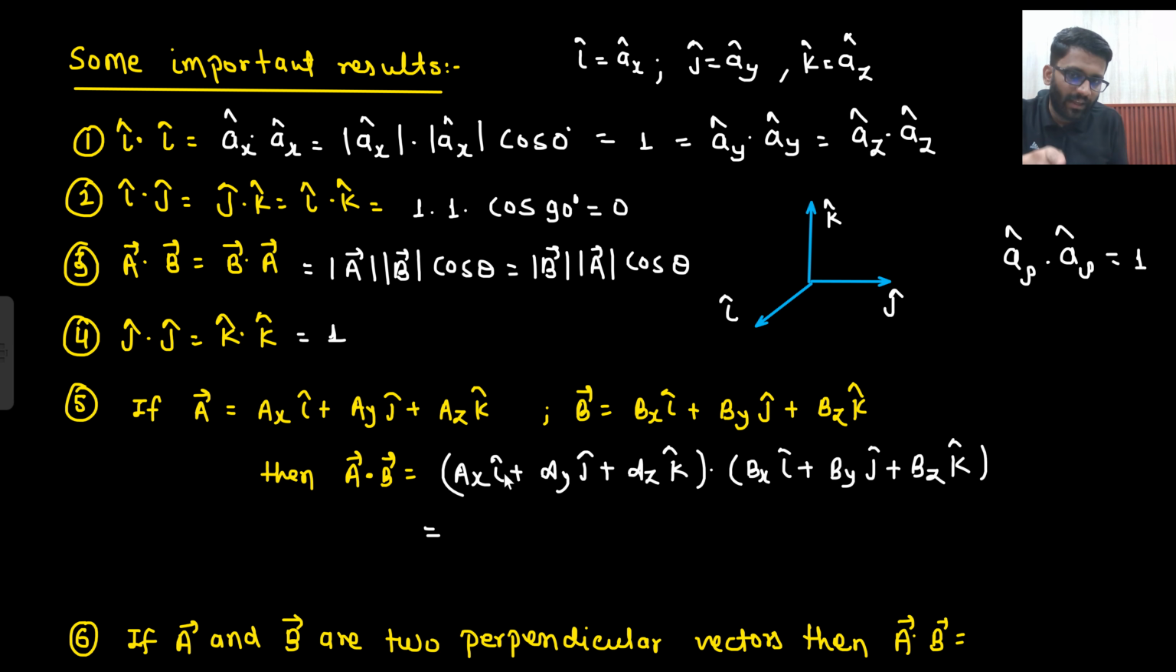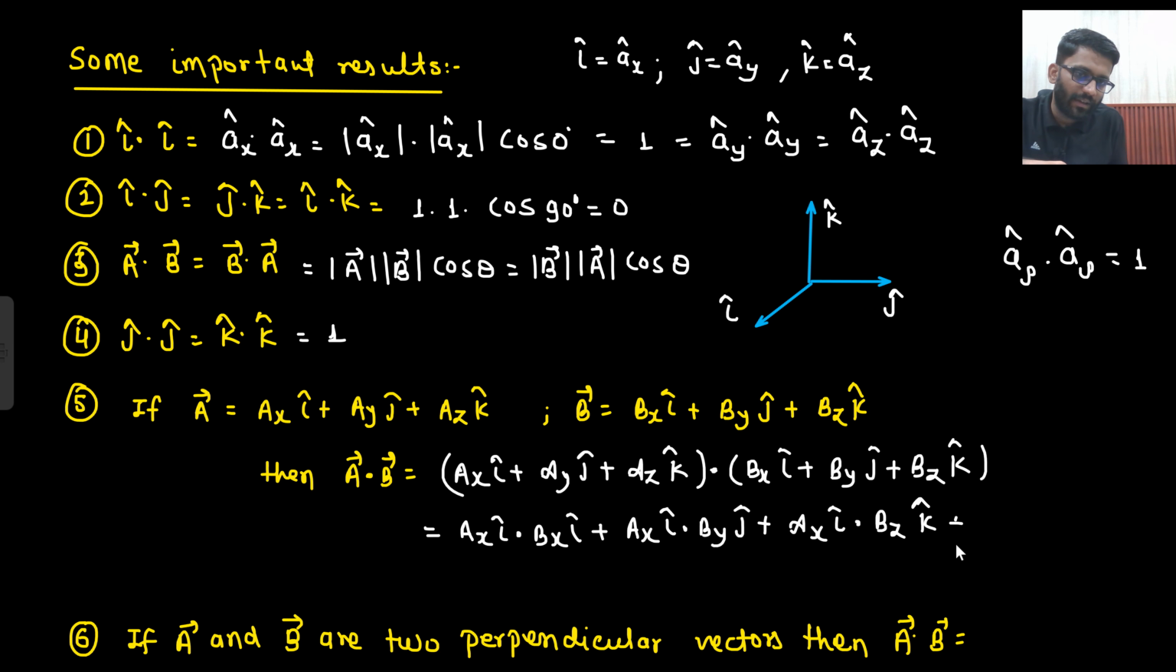Now this Ax i cap will be multiplied with all of them: into Bx i cap plus Ax i cap, dot product means in between there is dot, Ax i cap dot By j cap plus Ax i cap dot Bz k cap. Then what you will write? Ay j cap, and all of them will be multiplied. Then you will write Az k cap and then all of them will be multiplied. So what do you think? What will be your answer?